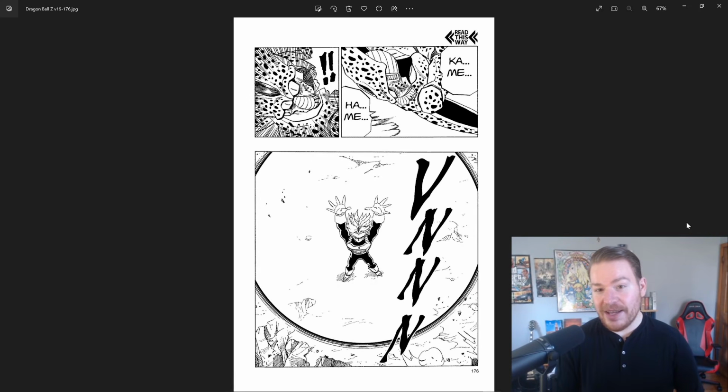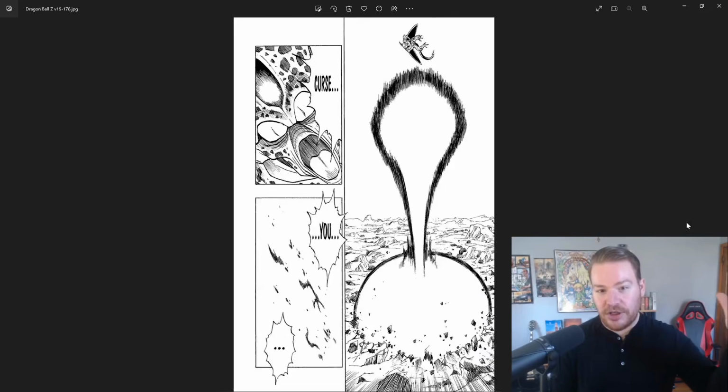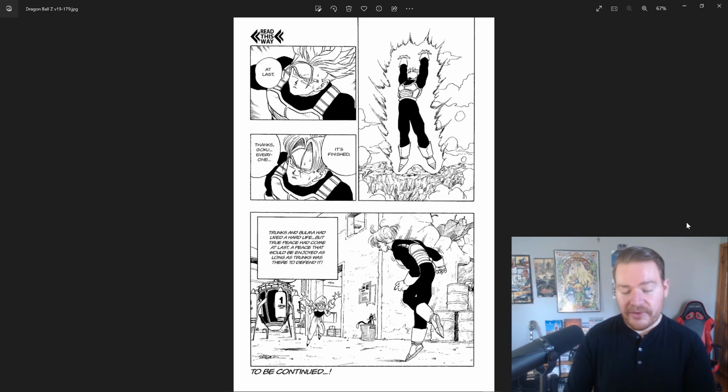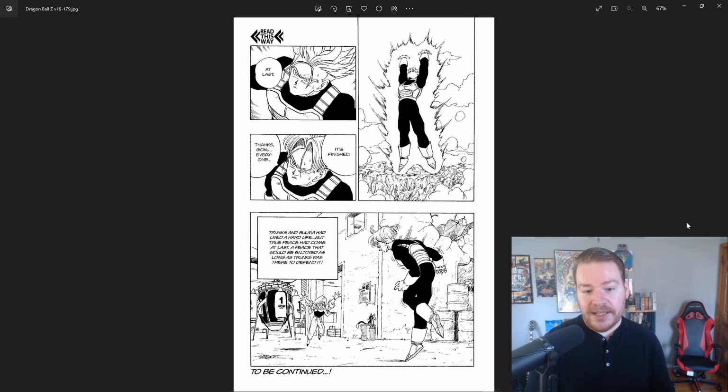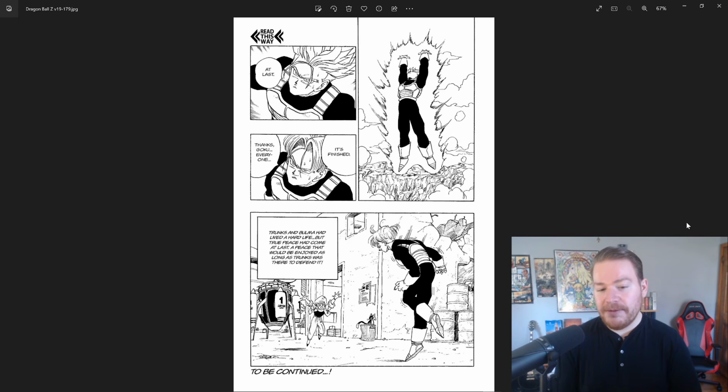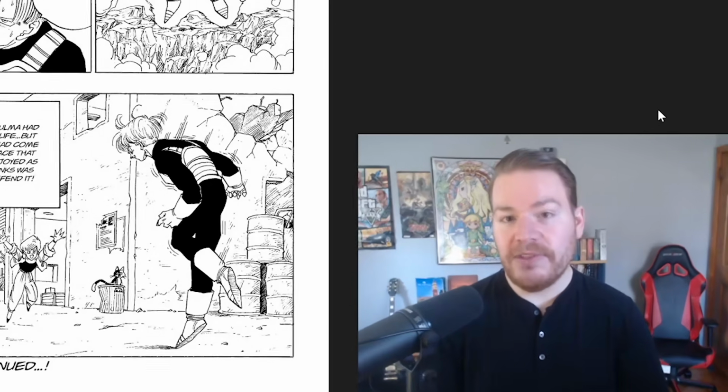Cell thinks he's going to take advantage of this with a Kamehameha. Oh no, and he gets wiped down and obliterated pretty easily. That's the way that Trunks' story ended in the original Dragon Ball manga, saving his future, bringing peace to it, and totally it would be peaceful the rest of time, right?